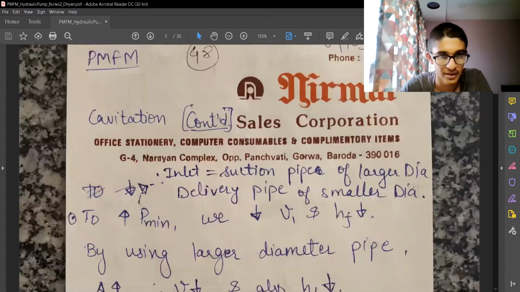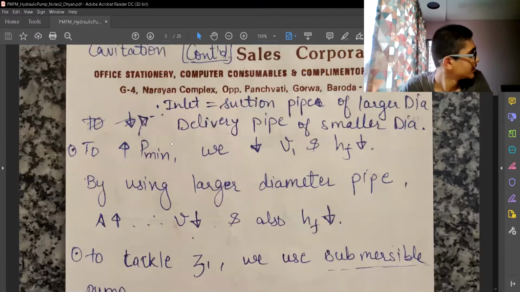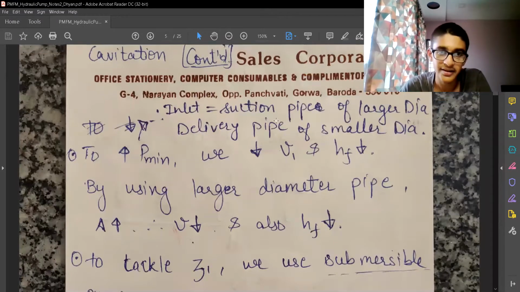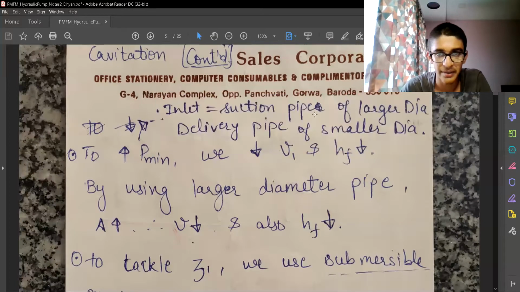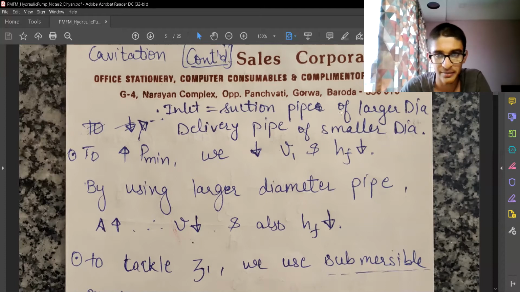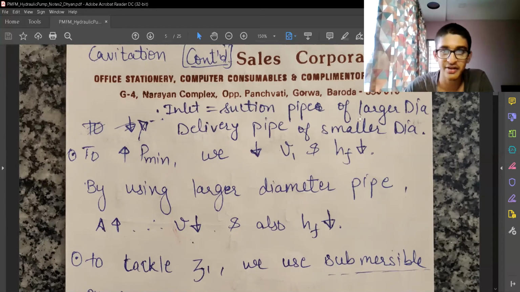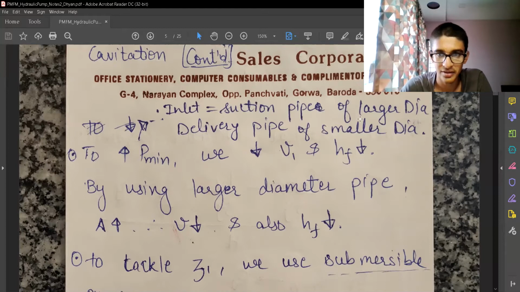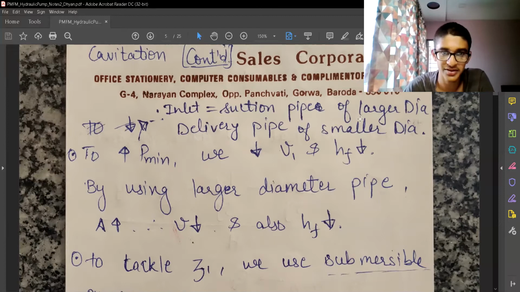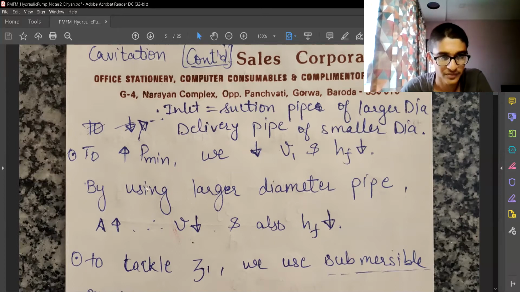So now we will continue. The inlet, that is the suction pipe, is of larger diameter. This is a practical thing you must notice, that the suction pipes are of larger diameter and delivery pipes are of smaller diameter. This is because in the suction pipe, the velocities will remain smaller if given a larger diameter, and in the delivery pipe we want more velocity, that's why we are putting pipes of smaller diameter, so we can have more velocity, more head at the end.